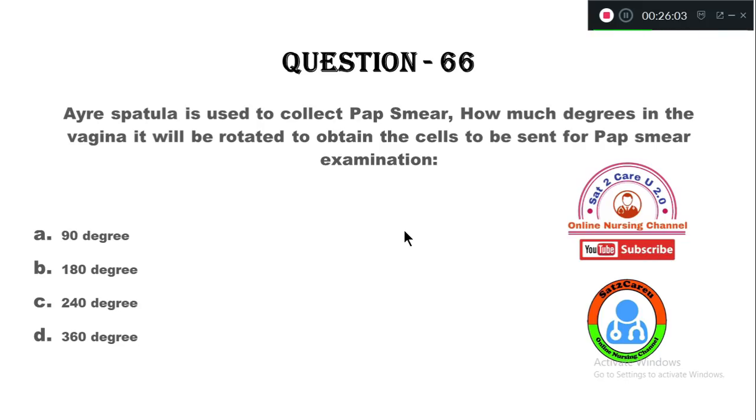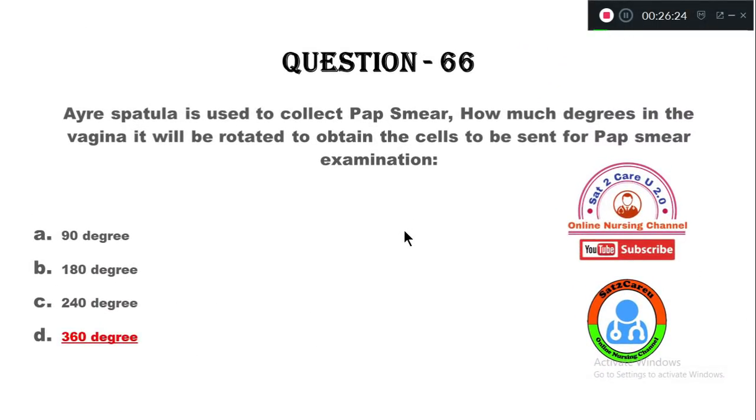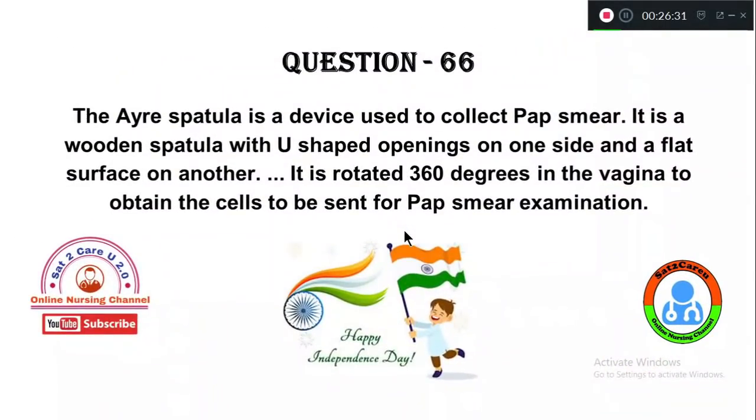Option A, 90 degree, B, 180 degree, C, 240 degree, option D, 360 degree. The right answer is eye spatula is moved 360 degree inside the vagina to collect the pap smear. Question number 66, 360 degree is the right answer.